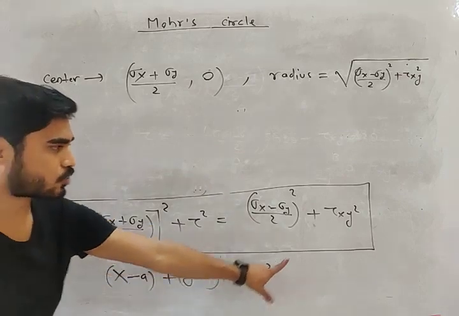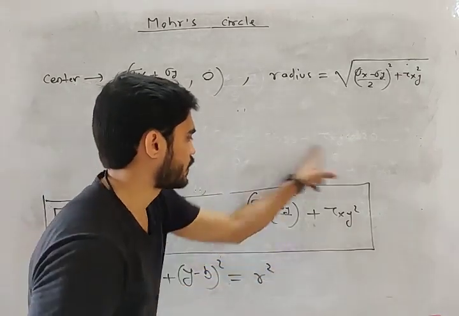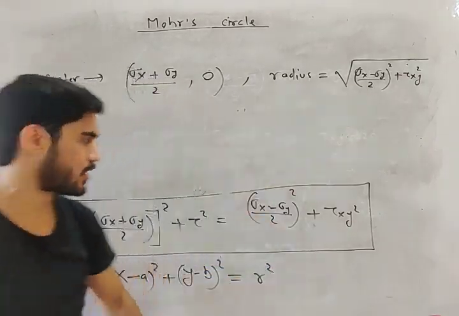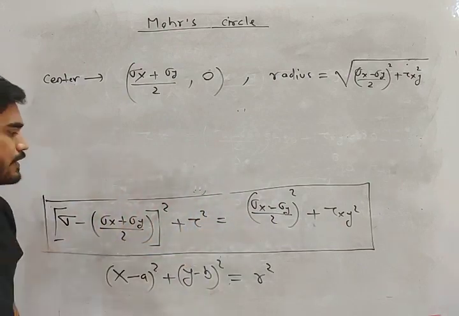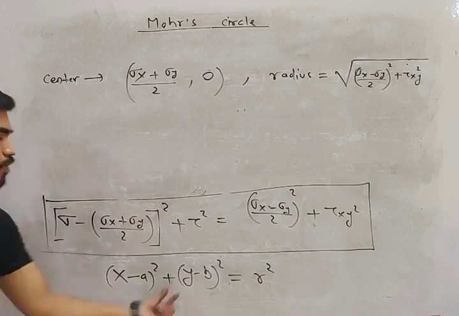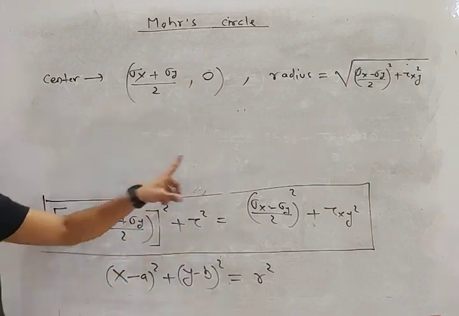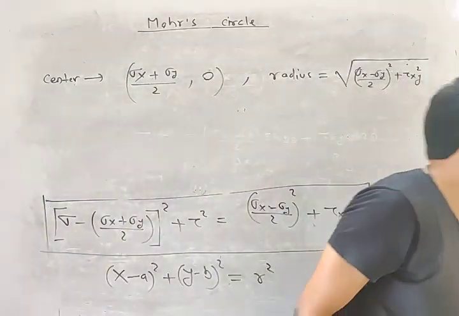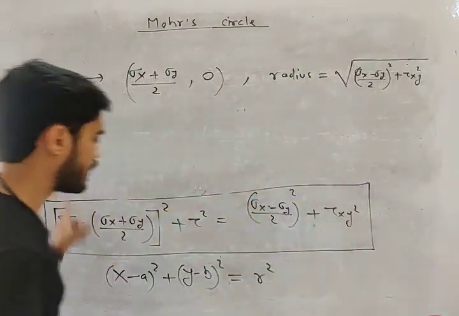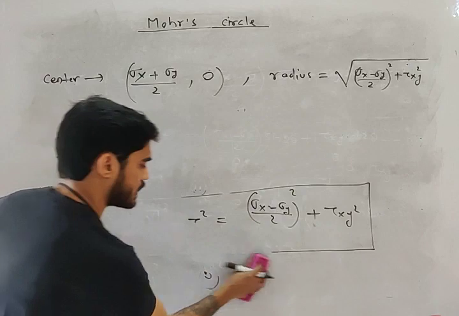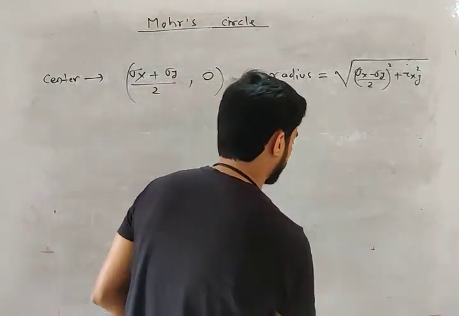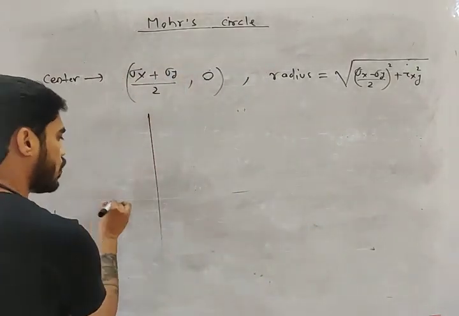This is your r square, so r will be this much. So this is the equation of a circle. What is your x? Sigma. What is your y? Tau. This is your center, this is your radius. This is known as Mohr circle, my friend.